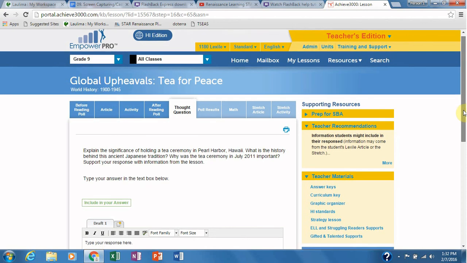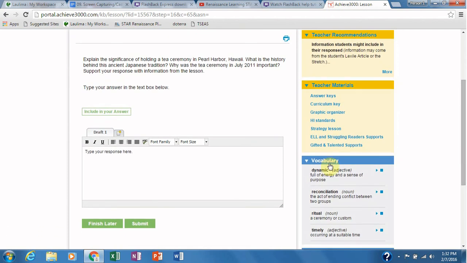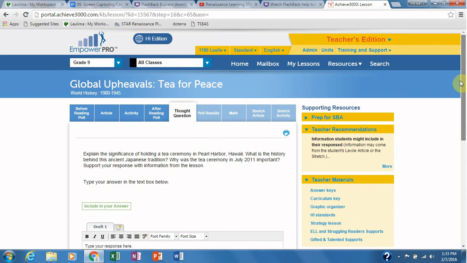So, as you can see, you couldn't answer this until you've gotten the information from before. And this is where you type your response and press submit, and your teacher will be able to see it. Again, they give you vocabulary in this area as well. If you want to go back to use some of this vocabulary in your thought question, in your answer, you can also review the definitions here and can play it for yourself. Okay, and be sure when you're done, go to the top and log out.